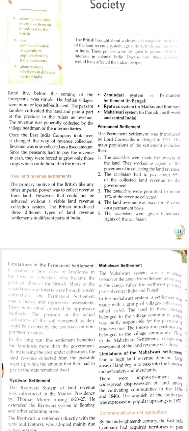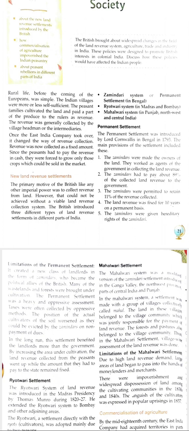Zamindars were responsible for collecting revenue from peasants, farmers, and then depositing this revenue to the British, right? Zamindars were given many powers. They had the right to evict the cultivators if they were not able to pay the taxes on time, right?